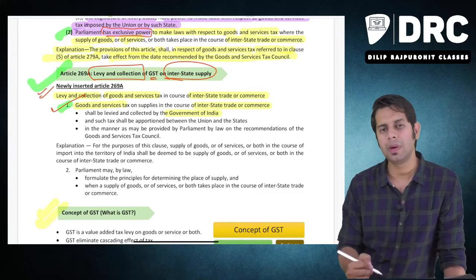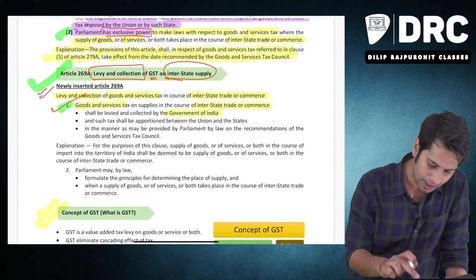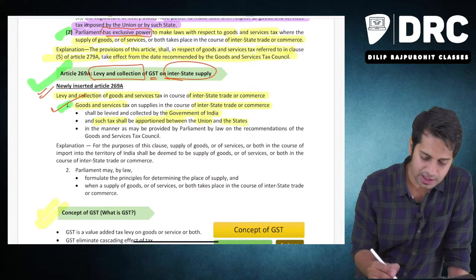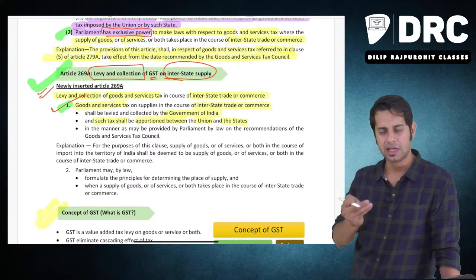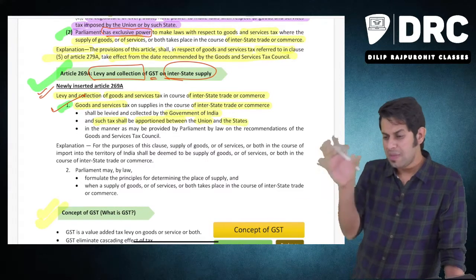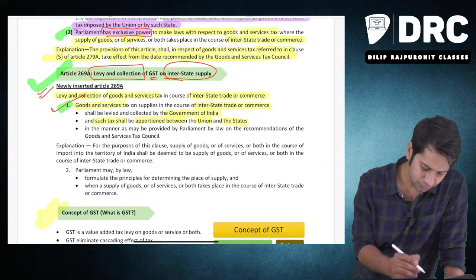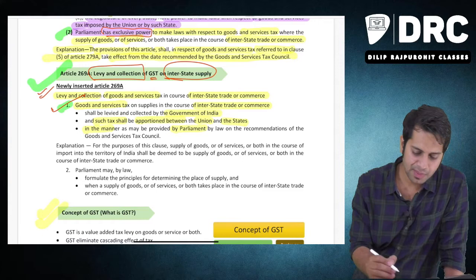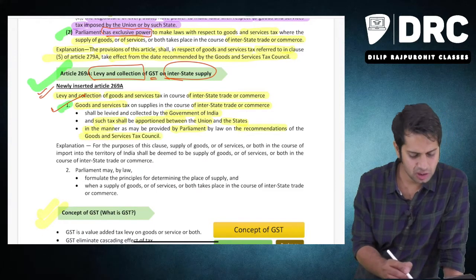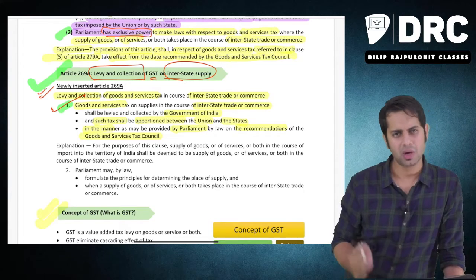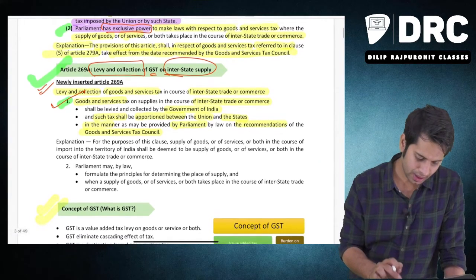of India. Who is the government of India? That is nothing but central government. And such taxes shall be apportioned between union and state. Whatever taxes is collected by the central government or the government of India will be apportioned by them to central and states in the manner as may be prescribed by the Parliament on the recommendation of GST Council. How is the manner? Whatever manner is given by the GST Council, in that manner we will divide it.